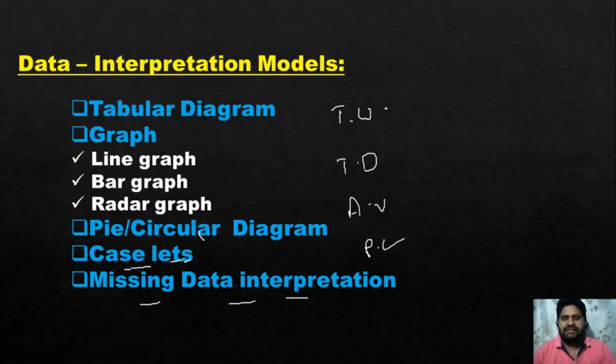On that data, what will they ask? If the data is given on time and work, the questions will definitely be with respect to time and work. If it's given on time and distance, the questions will be on time and distance. Recently they give data on arithmetic topics, so automatically the questions also will be on arithmetic topics. Clear. Now look at what type of questions will be there.